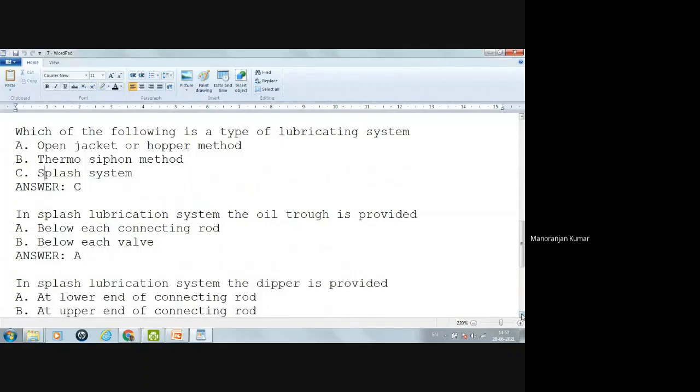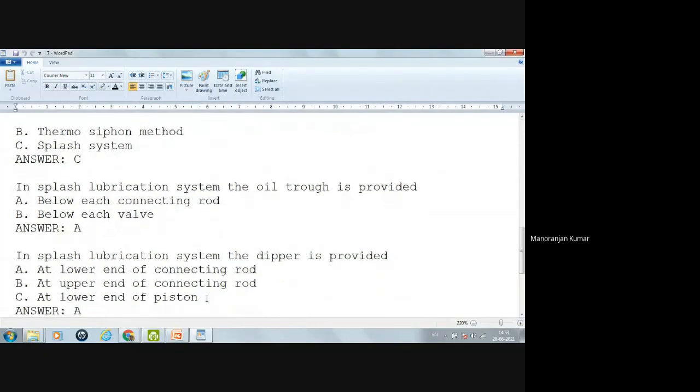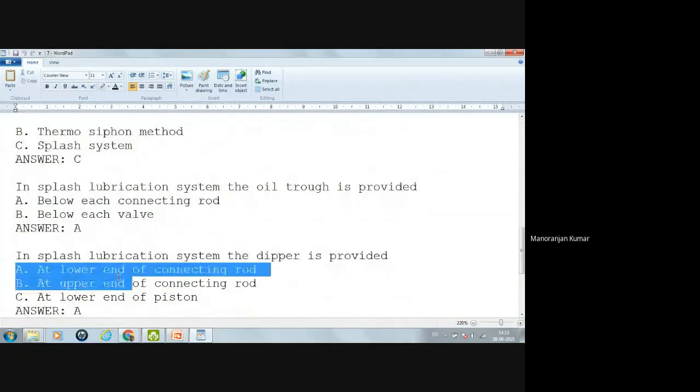Since the oil trough is provided below the connecting rod, this dipper will also be at the lower end of the connecting rod. Or at the lower end of the piston? No, the correct option is that the dipper is provided at the lower end of the connecting rod. Okay.